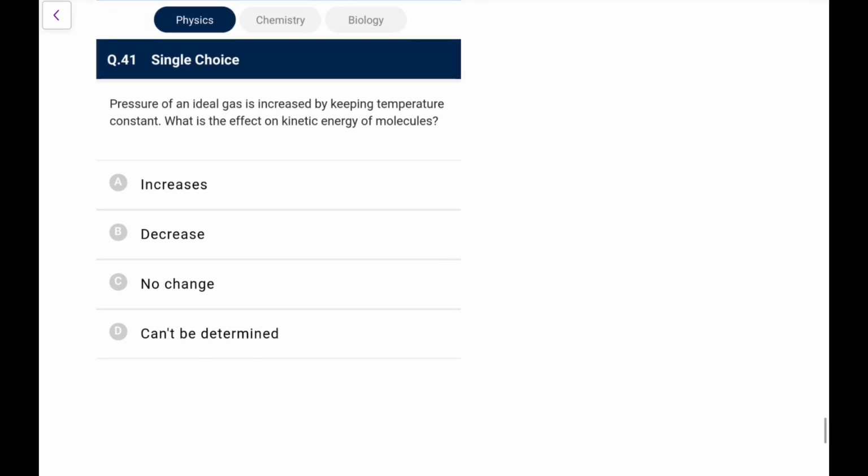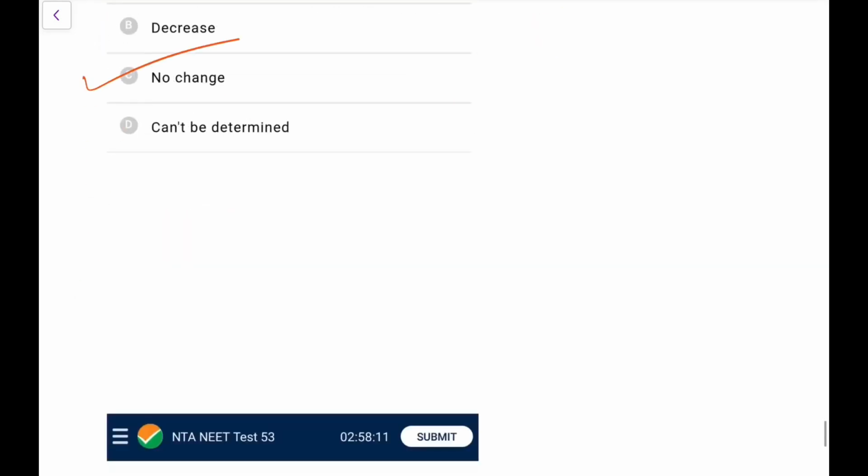Now pressure of ideal gas is increased by keeping temperature constant. So temperature is constant, pressure is increased, that means the volume is going to decrease. What is the effect on kinetic energy? Kinetic energy depends only on the temperature, so it will not change.